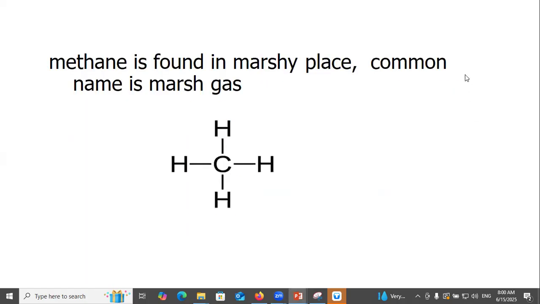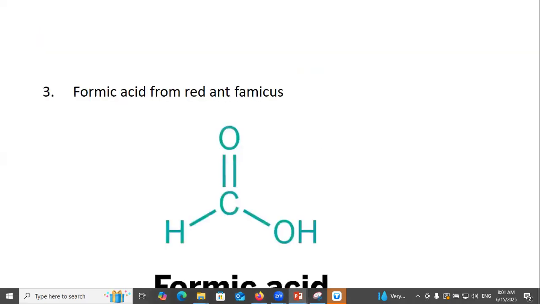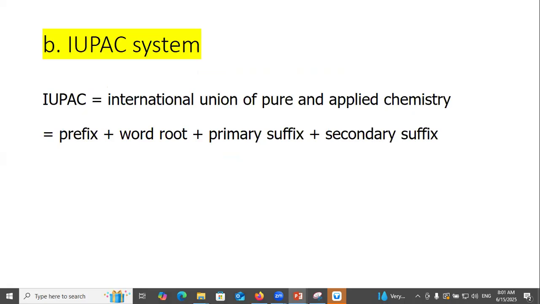Methane is found in marshes, so it is called marsh gas. Similarly, acetic acid is extracted from acetum, so it is called acetic acid. Formic acid is extracted from red ants, formica, so it is called formic acid.